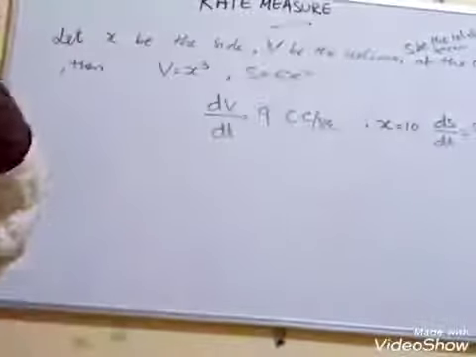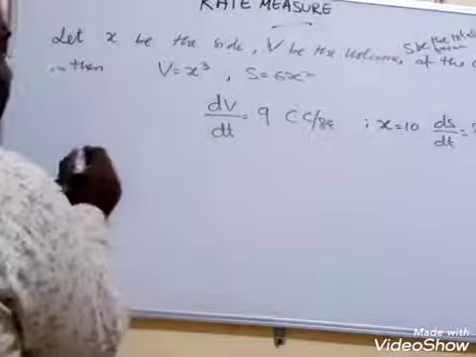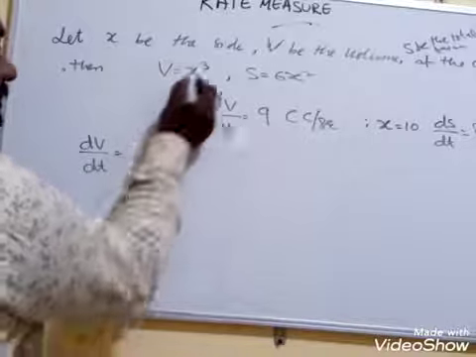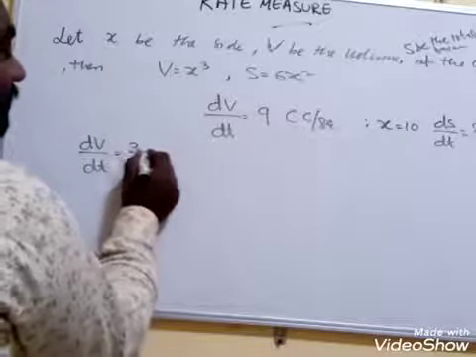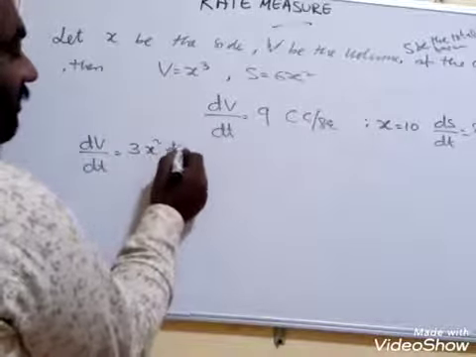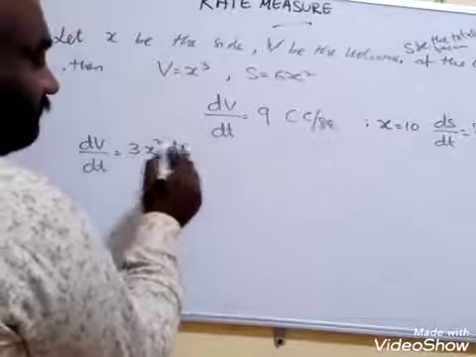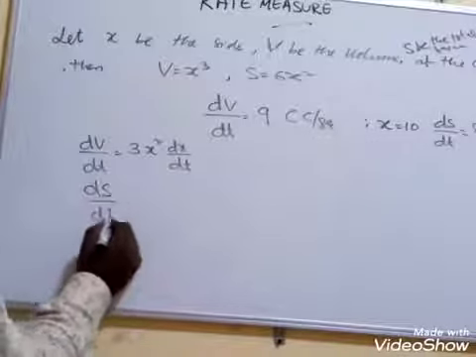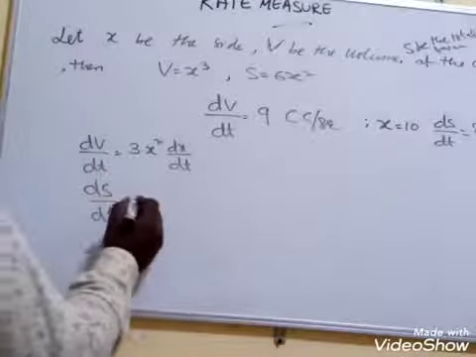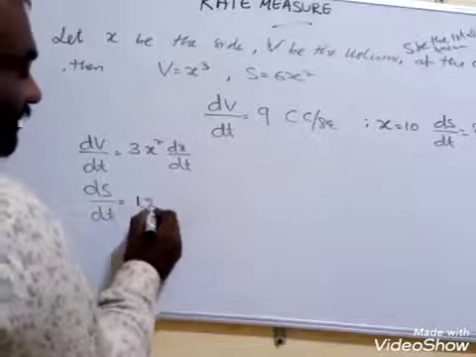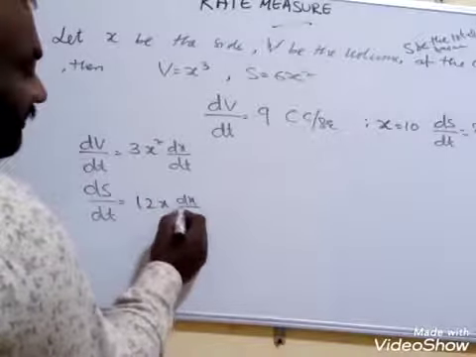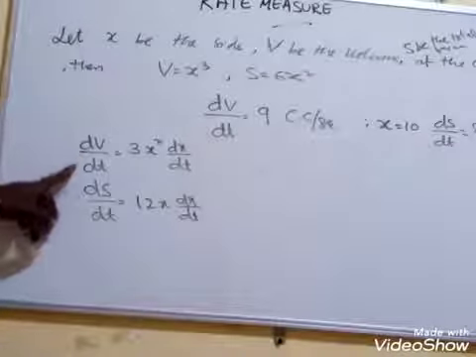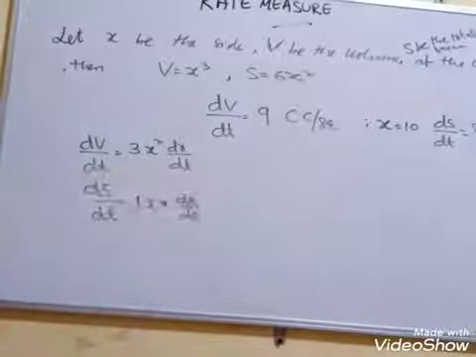Okay. Now first listen here. What are you going to get now? dV by dt is equal to, differentiating x cube, 3x square into dx by dt. And dS by dt, what are we going to get? dS by dt is equal to 6x square differentiated: 6 into 2x, that is 12x into dx by dt. That means from this one you can find dx by dt and substitute in this one.